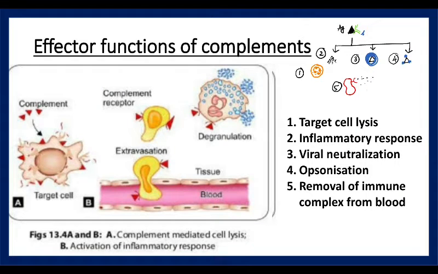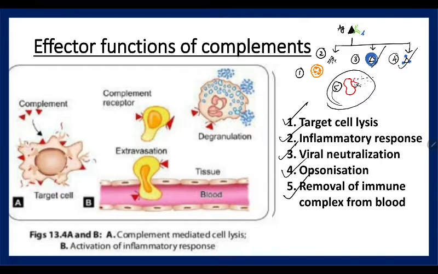Next, we will move on to effector function at last. So very simple. Now there is an antigen, antibody is going to be produced, and that antibody is fixed with this complement. So what is the fate of that antigen? It can undergo target cell lysis. The pathway can stimulate the inflammatory response, producing C3a and C5a, that is anaphylatoxin, and chemotactic factor for neutrophils. Then if it is a virus, it is viral neutralization, and then opsonization and phagocytosis. At last, there will be removal of this complex, by the RBC, which has complement receptor 1, the CR1.